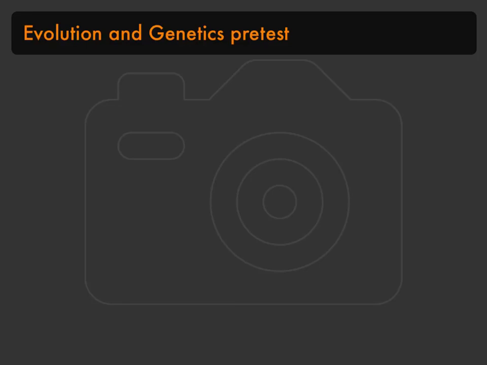Evolution and genetics pretest. Write your name and select your teacher's name, Jones, Richard, or Britt. First question, which of these is an inherited behavior? A seal balancing a ball, a dog getting the newspaper, a spider spinning a web, an ape using sign language.